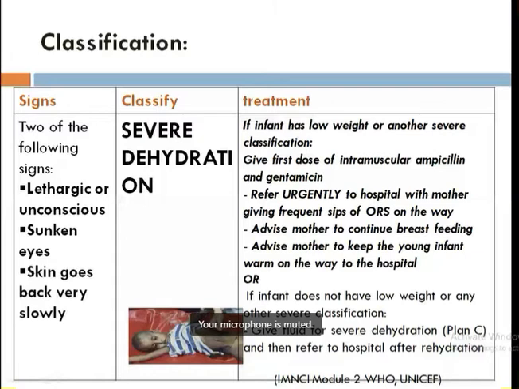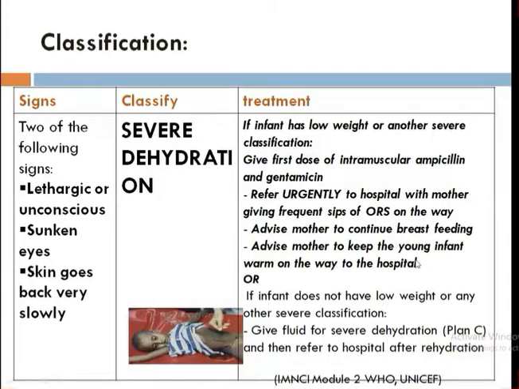So first of all, out of these four things that you have to look for and ask for, if two of the signs are present, then the child is having severe dehydration. For suppose, lethargic or unconscious. If the child is lethargic or unconscious, or if the child is having sunken eyes, then severe dehydration. If the child is lethargic and the skin goes back very slowly, then also severe dehydration. So any two, not four or three, okay. They have put unconscious also together. So out of these three signs, if any two is present, then the child is having severe dehydration, and accordingly you have to provide the treatment.